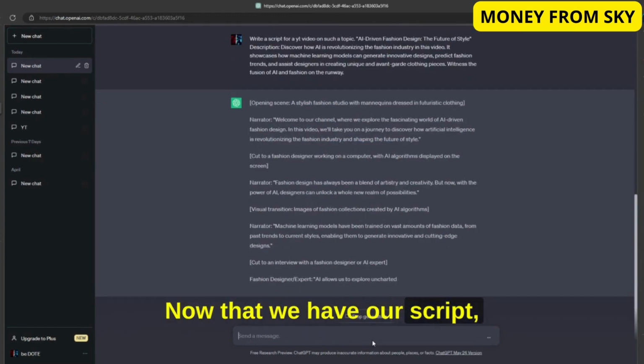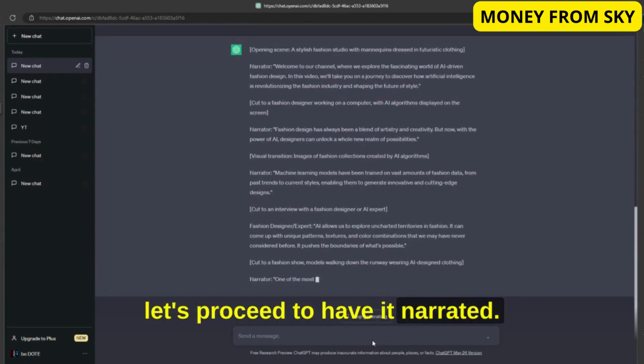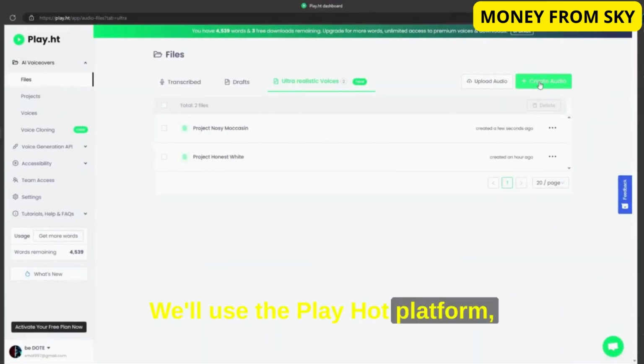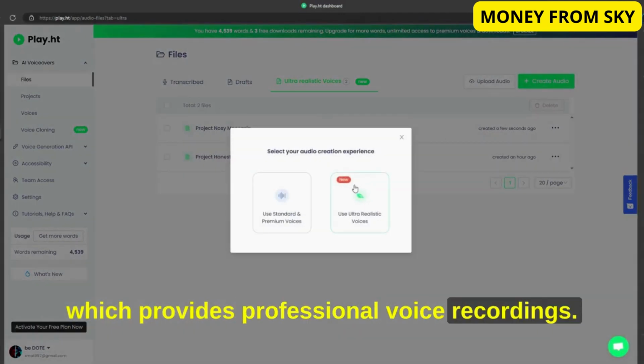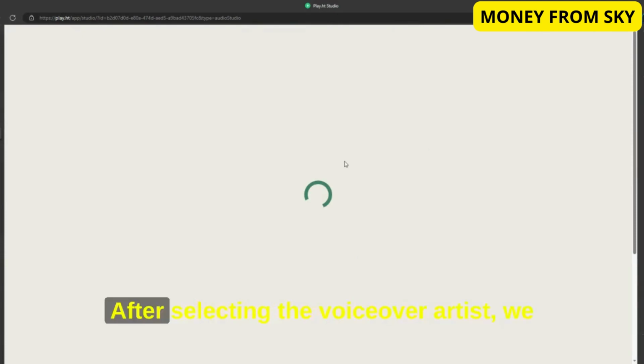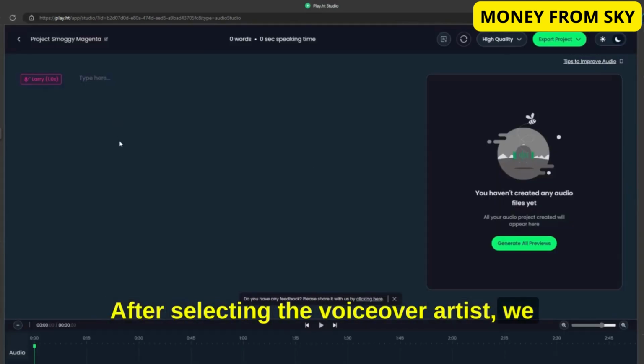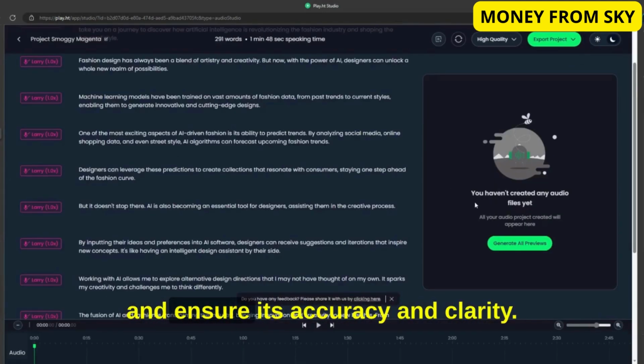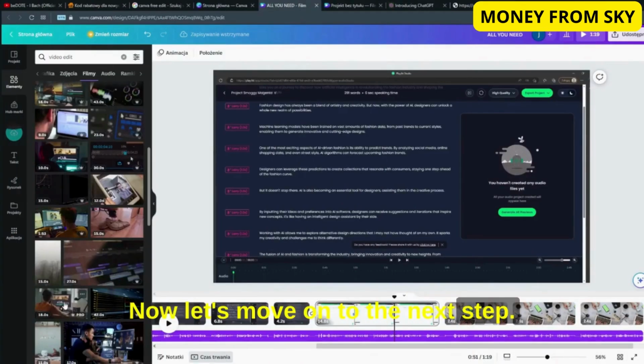Now that we have our script, let's proceed to have it narrated. We'll use the PlayHT platform, which provides professional voice recordings. It's an excellent way to add a professional touch to our video. After selecting the voiceover artist, we can listen to the narrated script and ensure its accuracy and clarity. Now let's move on to the next step.